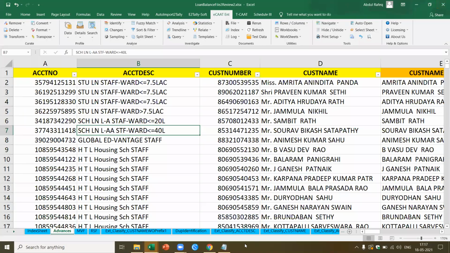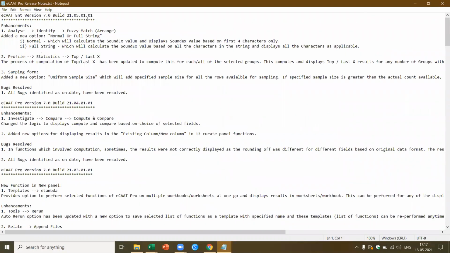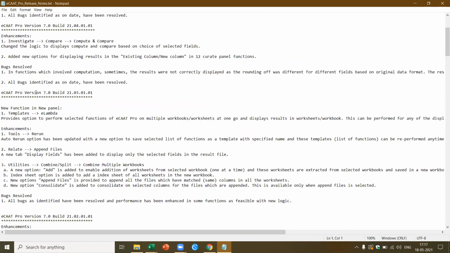Similarly, if you come to ECAT Pro, this gives you a perspective of what is there in ECAT Pro. As I said, ECAT Pro is probably one-third of what is there in ECAT, but it has the most relevant functions for audit. So if you see here, identify, fuzzy match, arrange. What are the new features we added? Similarly, profile statistics. We also updated the top last text function and the sampling functions.